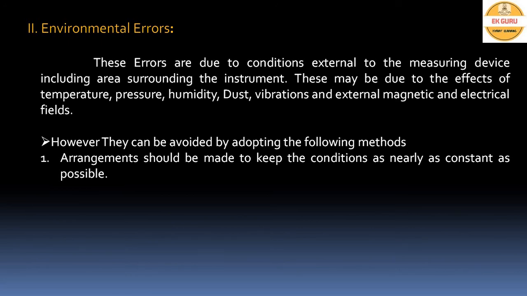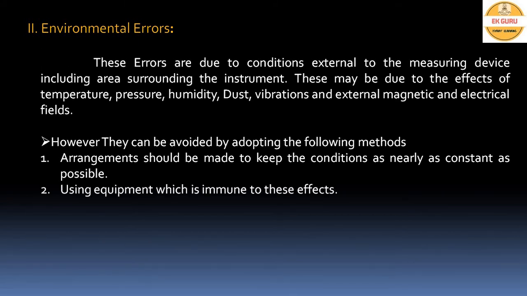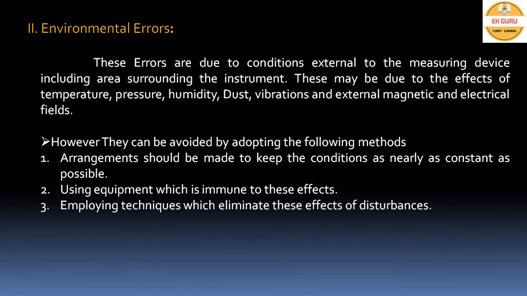But how to reduce these errors? Arrangements should be made to keep the conditions as nearly constant as possible, or we can use equipment which is immune to these effects, or employ techniques which eliminate these effects of disturbances.